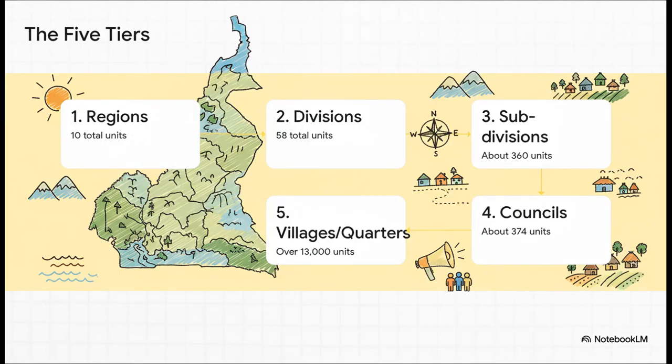It all starts with 10 large regions. Now, each of those regions gets broken down into divisions. There are 58 of those in total. Then those divisions are split into subdivisions, and that's where the state's direct administrative authority really kicks in. Working right alongside them, you have the councils. That's the layer of local elected government. And at the very bottom, you've got over 13,000 villages, or if you're in a city, quarters. Every single place fits into this pyramid.